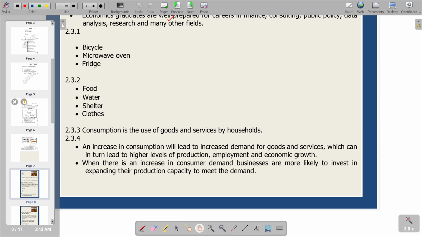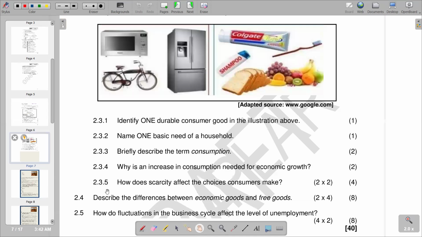So we go to the next part of the question, which is now 2.3.5. How does scarcity affect the choices consumers make? Obviously, scarcity, we understand it as the issue of having limited resources. When we have few resources that cannot meet our needs and wants, we say we have scarce resources.